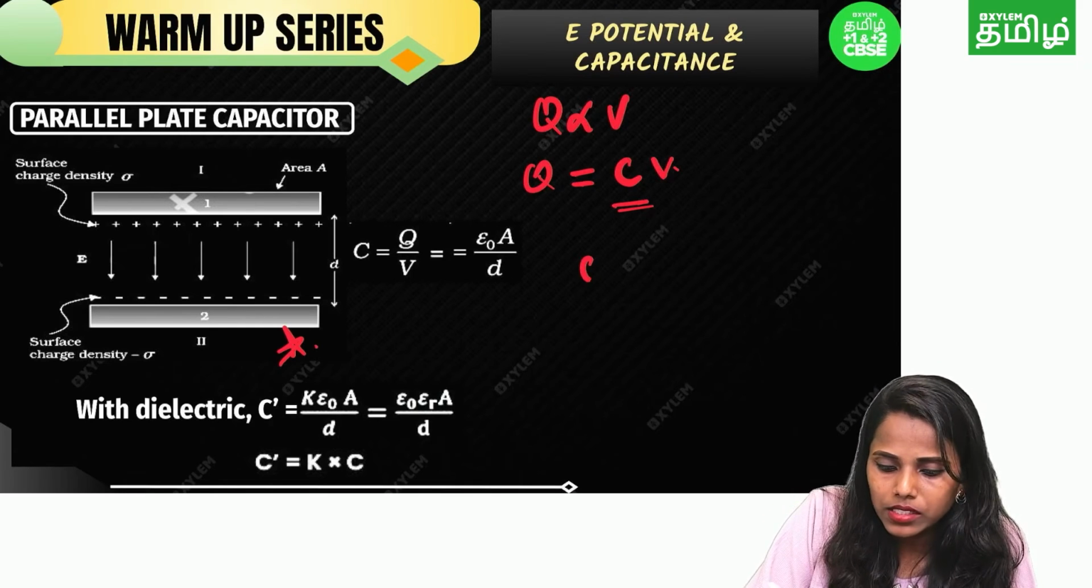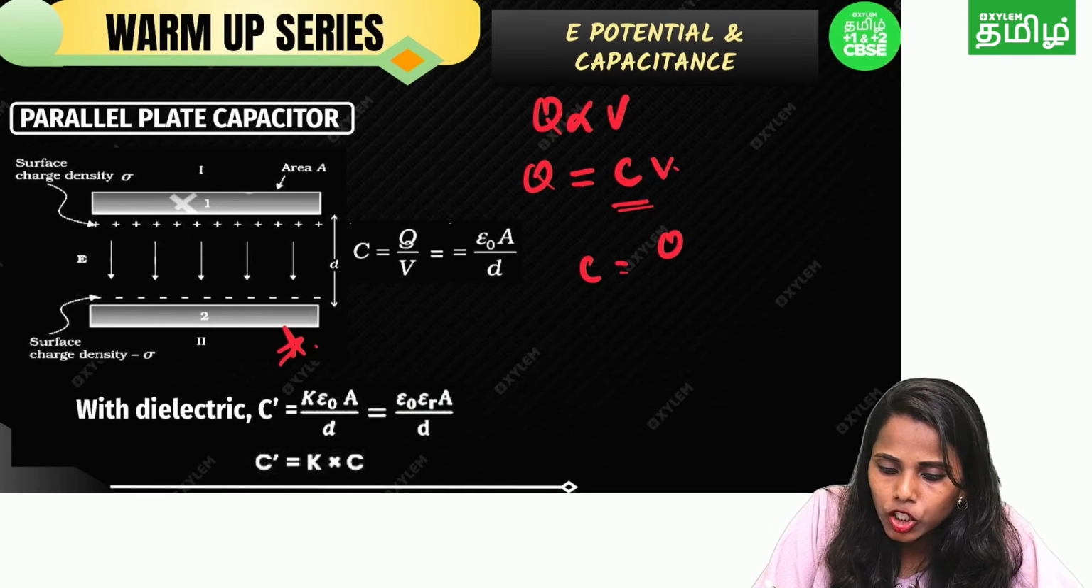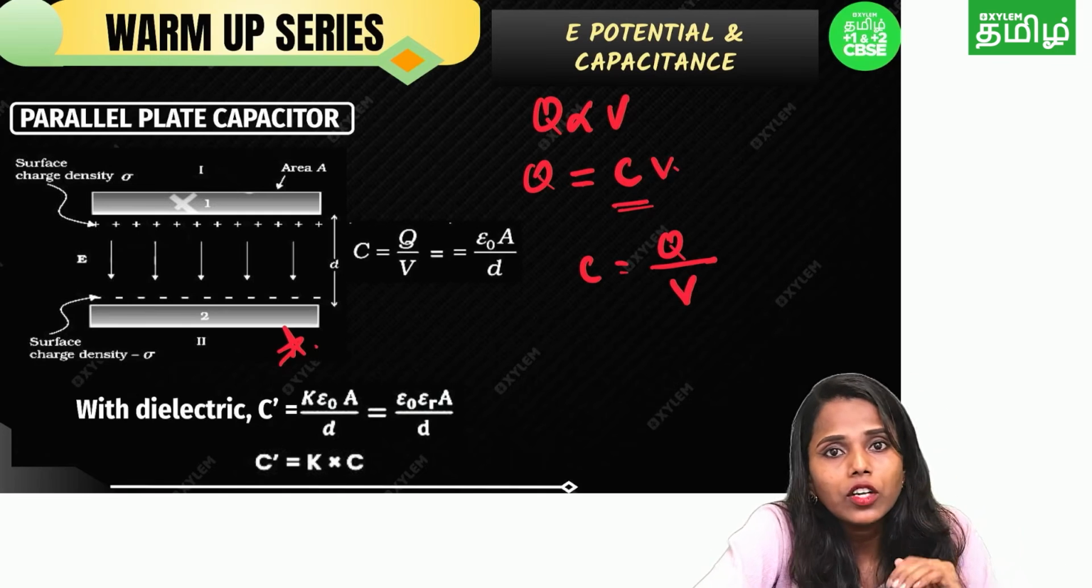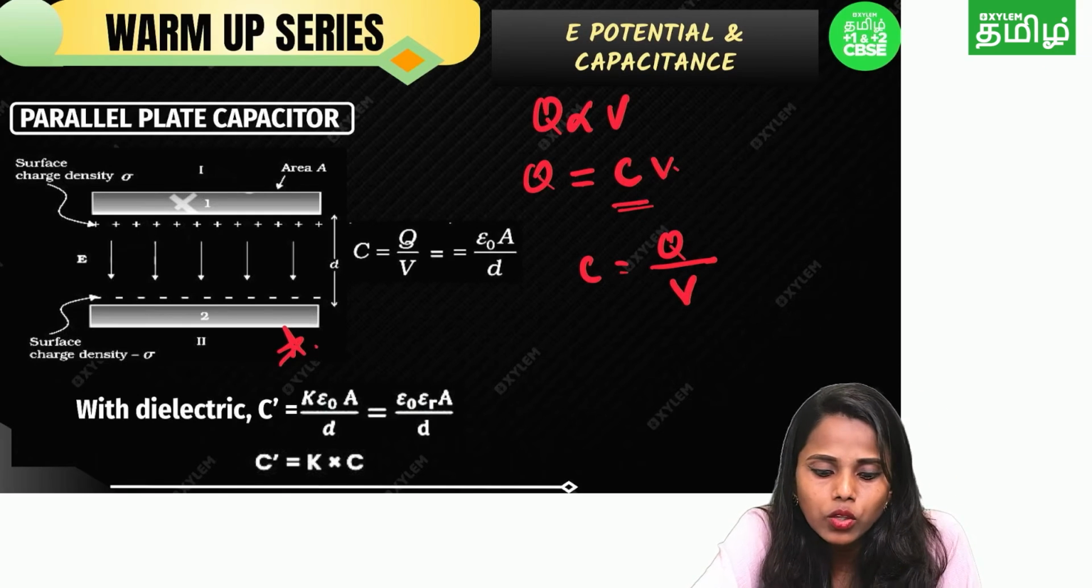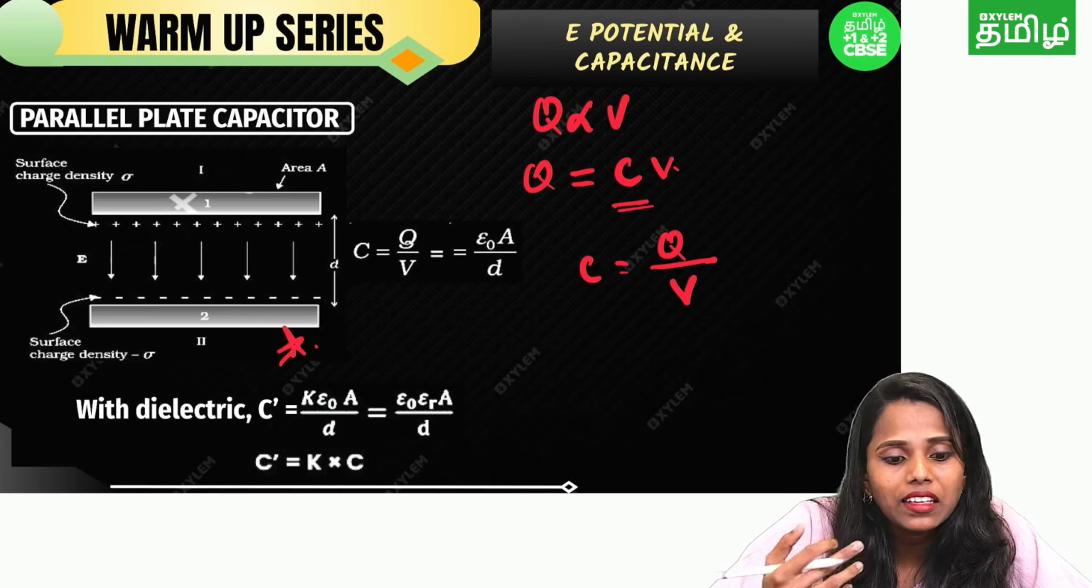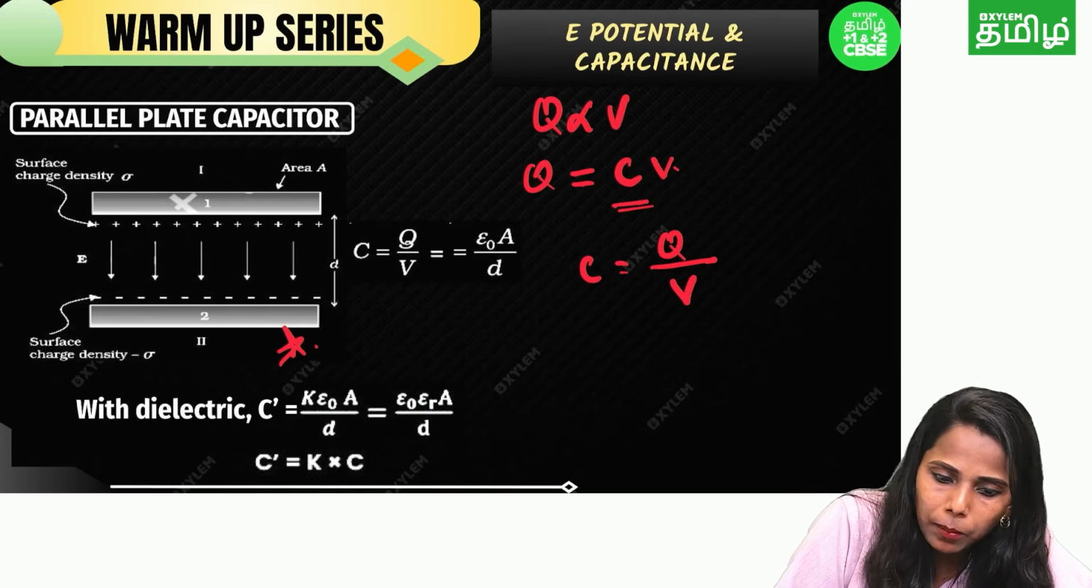So in order to calculate C, let's make a formula. C is equal to Q by V. Got it? So whenever you are increasing the C, the Q value also will be increased. Another thing is the parallel plate capacitor.